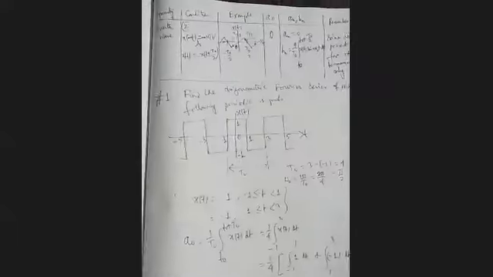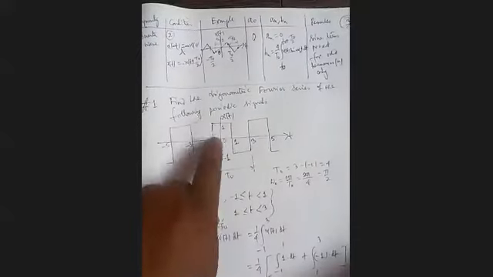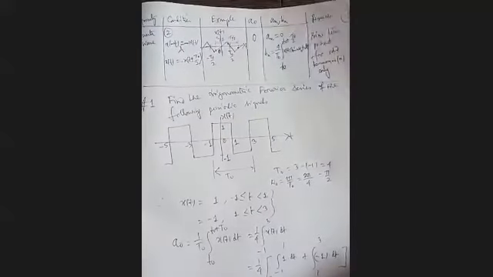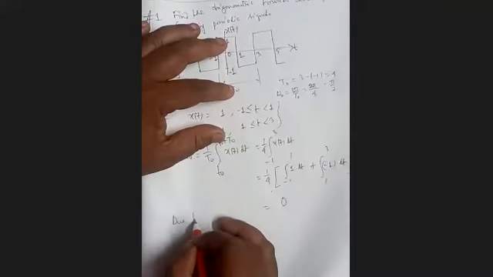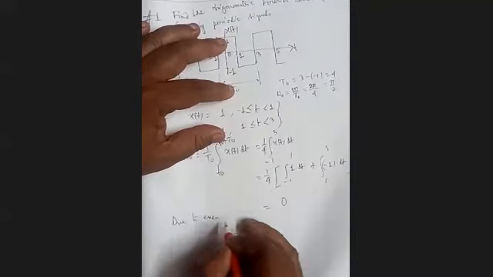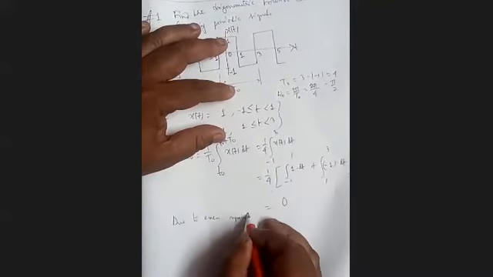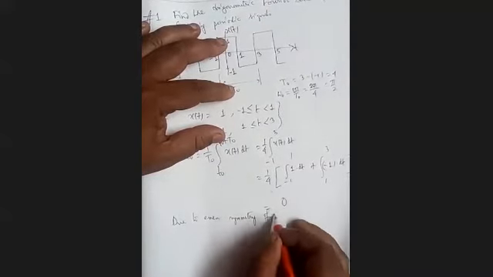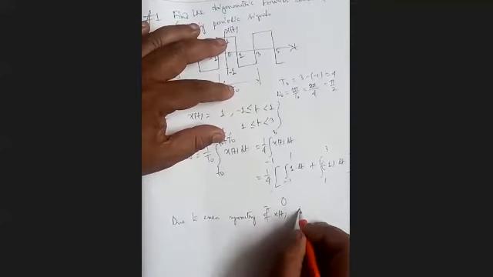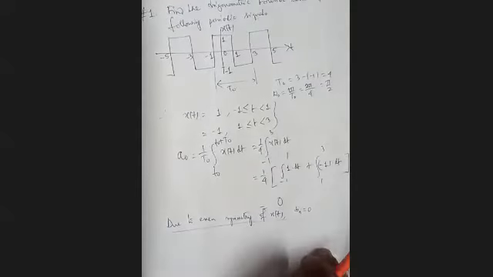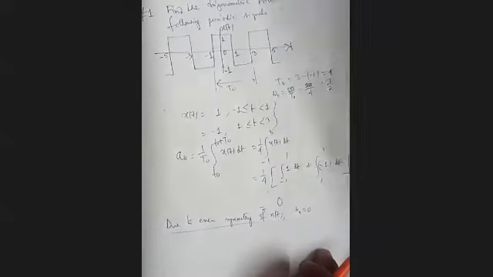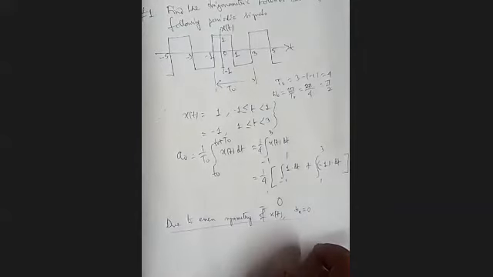Next, since it is having even symmetry, due to even symmetry of x(t), Bn is 0. Bn is 0. Now only one more thing is left, which is An.